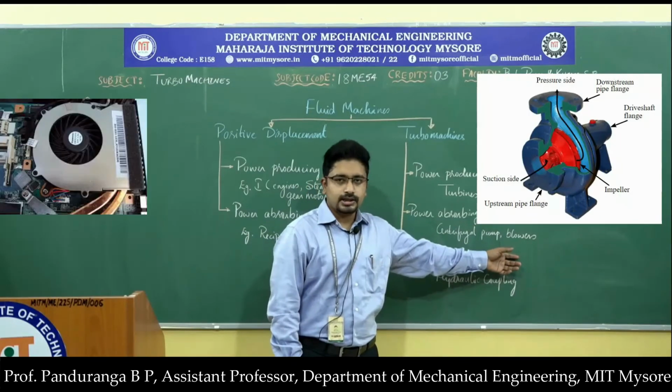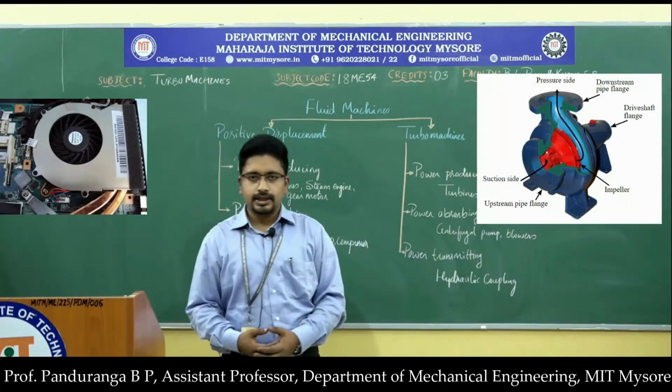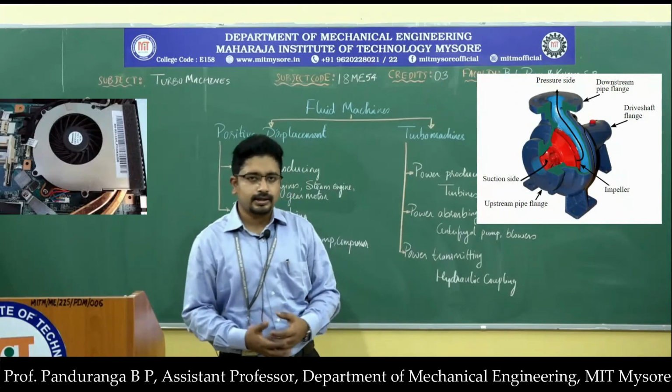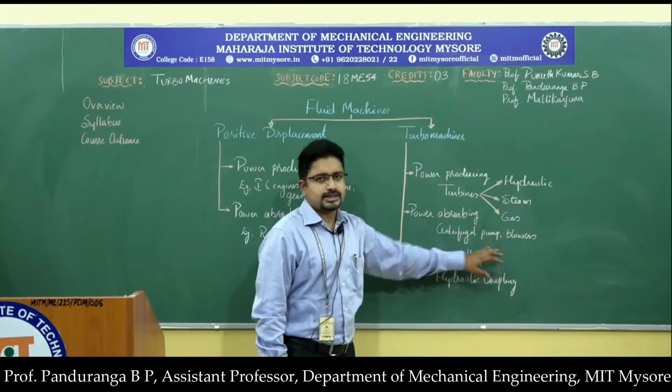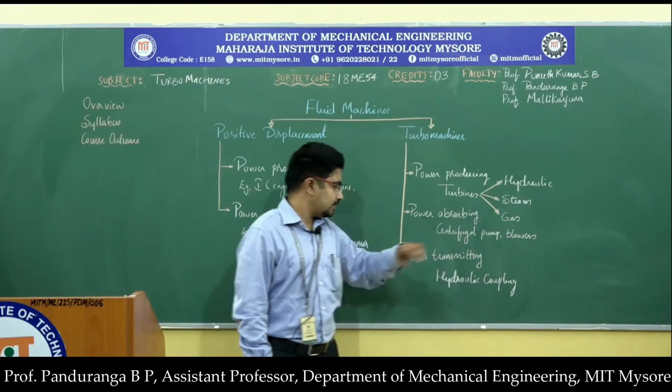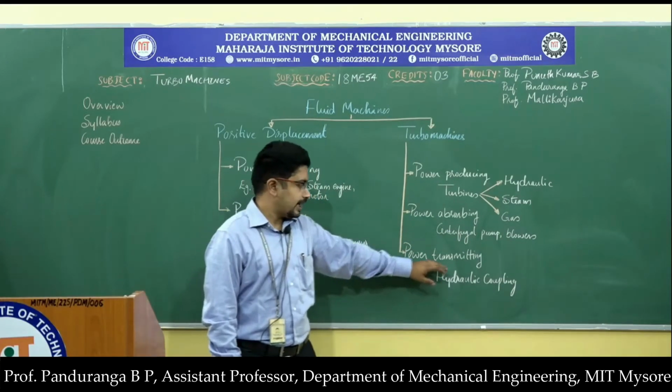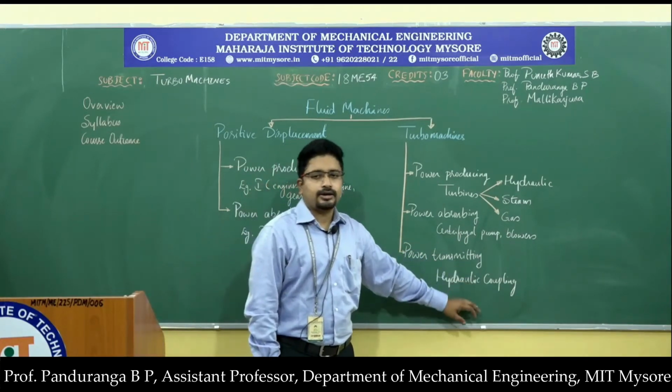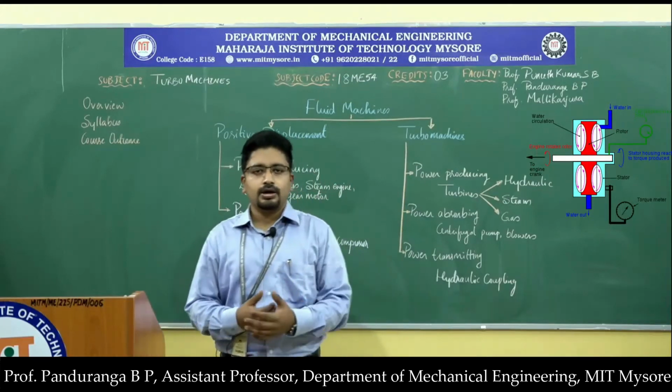Similarly, we use blowers. If you have a hair dryer, the air will be circulated through the hair dryer with the help of a blower. So these are the examples for power absorbing turbo machines. Then we have power transmitting turbo machines. Those are hydraulic couplings or torque converters.